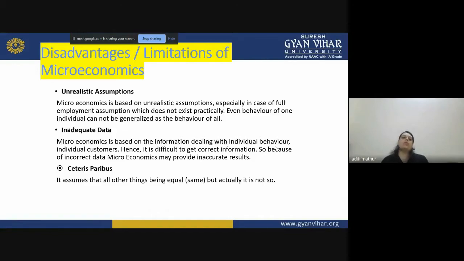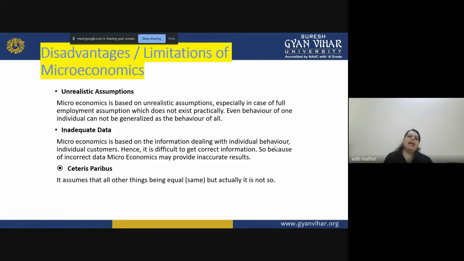Even the behavior of one individual cannot be generalized as the behavior of all. So if I want to buy more and more of a good when the prices fall, this might not be the same applicable rule for people like the Ambanis. They might not like to buy when the goods are at a cheap rate. They will like to buy it when the prices are high, so that they can show off that I bought this item when it was at the peak, right?